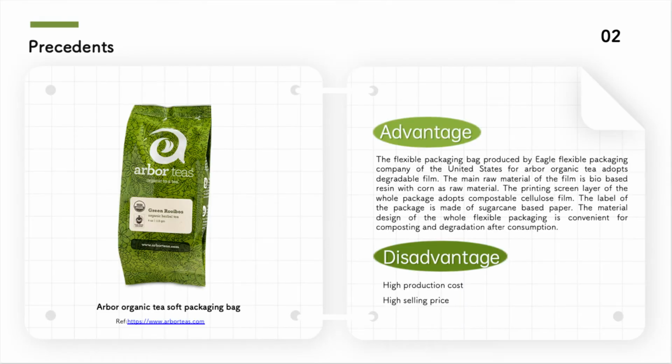Another precedent is the Urban Organic Tin soft packaging bag. The flexible packaging bag produced by Eagle Flexible Packaging Company of the United States for Urban Organic Tin adopts a degradable film. The main raw material of the film is a bio-based resin with corn as the raw material. The printing layer of the whole packaging adopts cellulose film. The label of the packaging is made of sugarcane-based paper. The material design of the whole flexible packaging is convenient for composting and degradation after consumption.